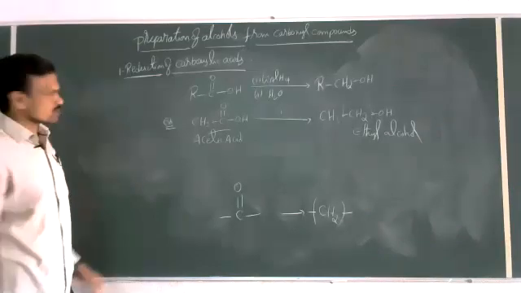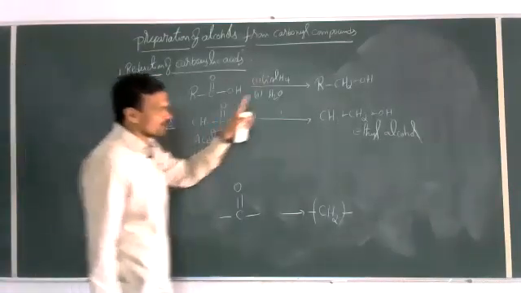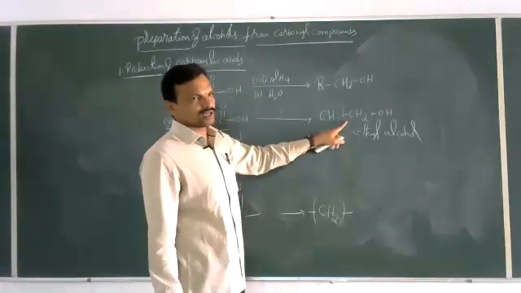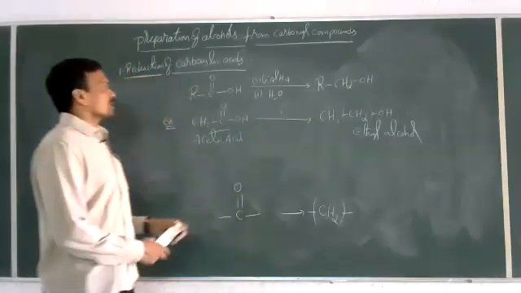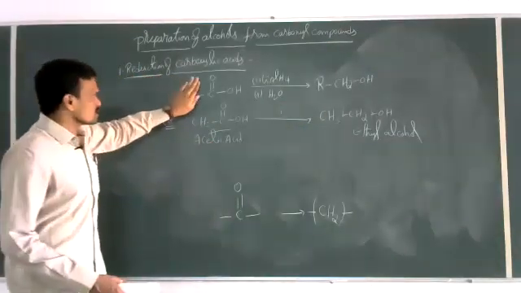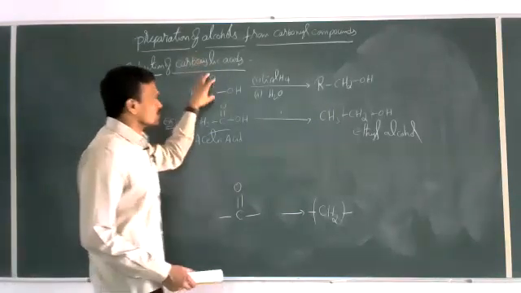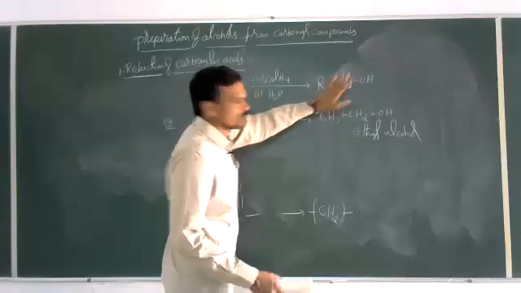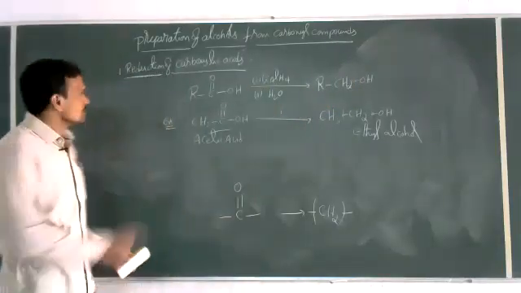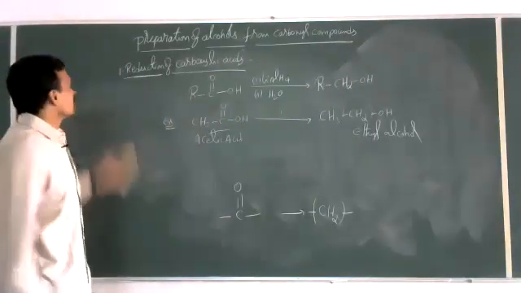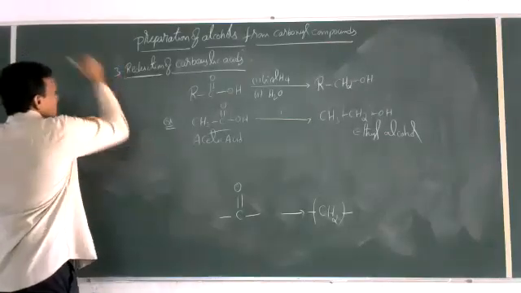So this is the reduction of carboxylic acids to give alcohols. This reduction of carboxylic acids can give primary alcohols only. Secondary alcohols and tertiary alcohols cannot be obtained by the reduction of carboxylic acid. There is no change in the alkyl group. This carbonyl group, the CO group, is reduced to a CH2 group. That's all, without any rearrangements. Okay, so this is the reduction of carboxylic acid.